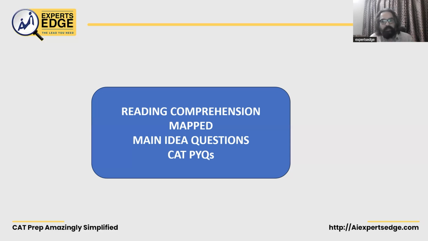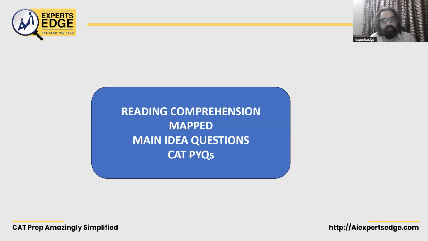Now, as far as reading comprehension is concerned, guys, this is not something new that you're studying. Reading comprehension is something you've been studying since standard 5th. School में वो आता था, अगर आपको याद हो तो, section आता था English में, unseen passage. There used to be a section called the unseen passage in school. It's the same thing. Reading comprehension is almost the same thing, but the level has obviously improved.